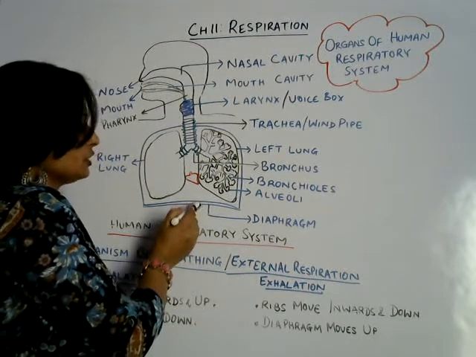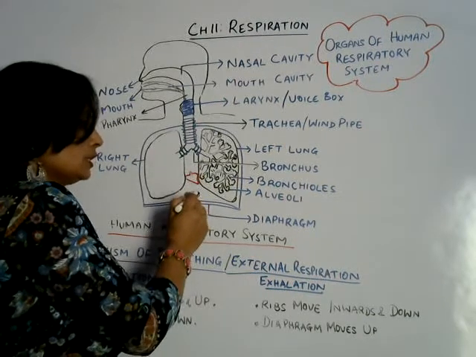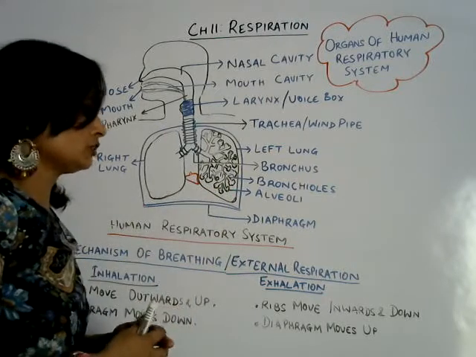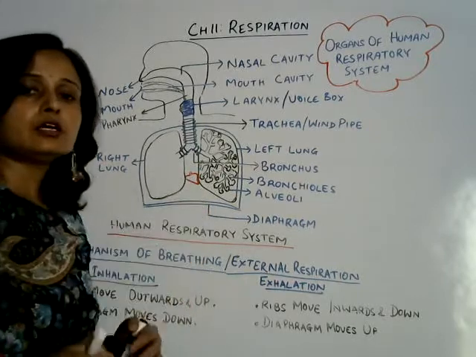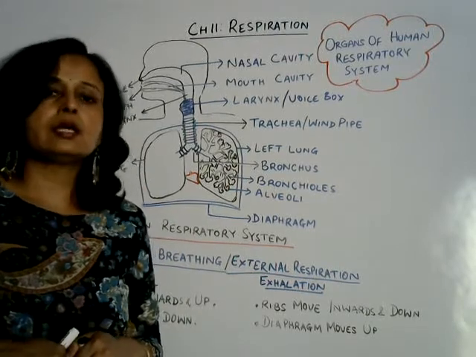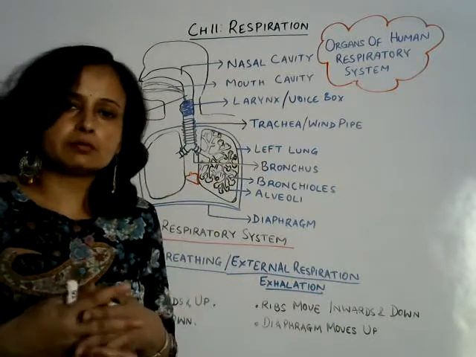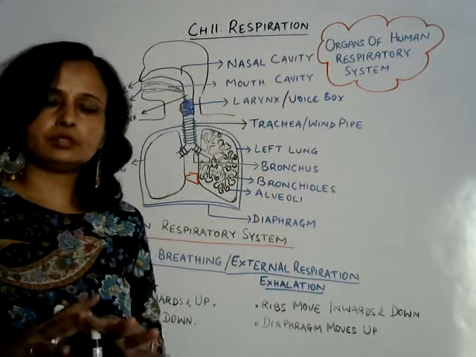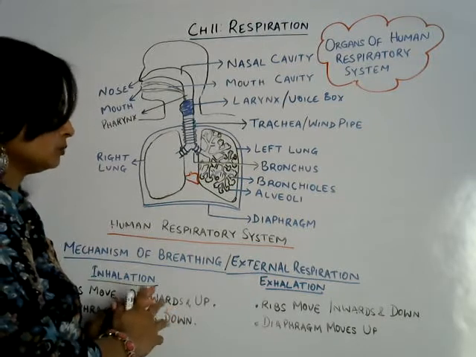During exhalation it will move upward again to decrease the overall volume of this respiratory system for exhalation of carbon dioxide. So basically, during inhalation this chest cavity needs to increase in volume for maximum intake of oxygen, and during exhalation this same chest cavity needs to decrease in volume for releasing carbon dioxide outward. Okay, so this is how the mechanism of breathing takes place in our body.